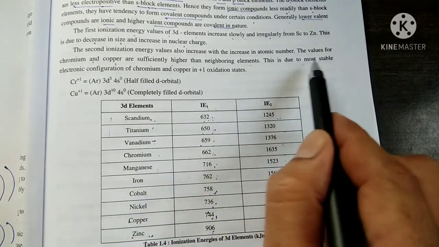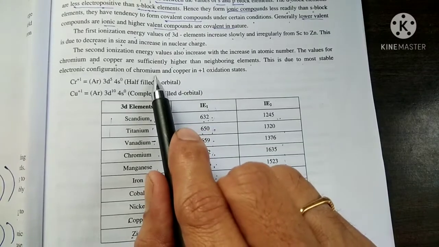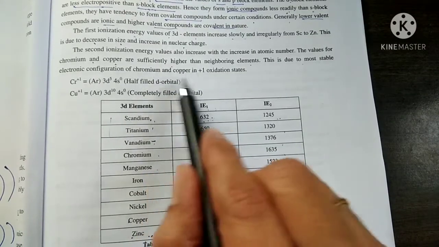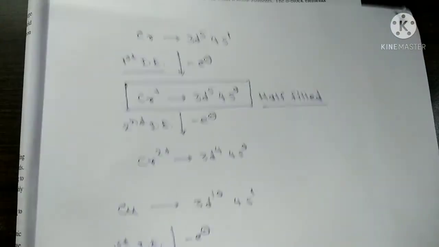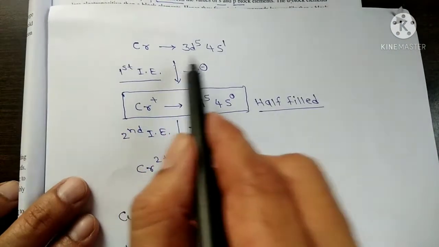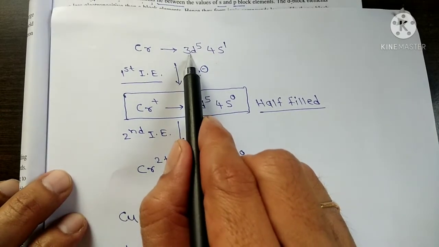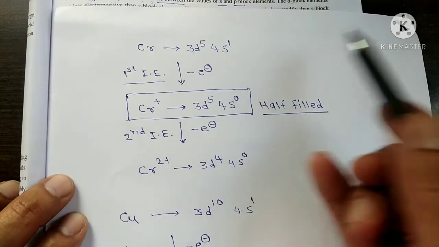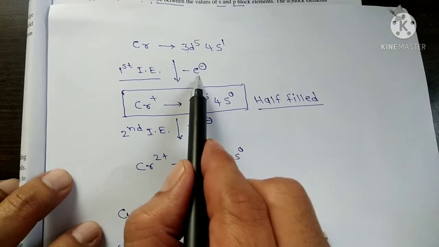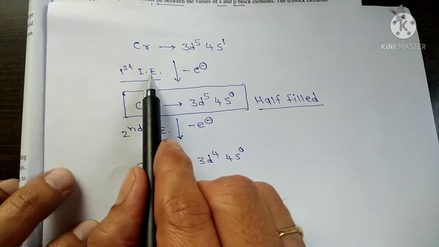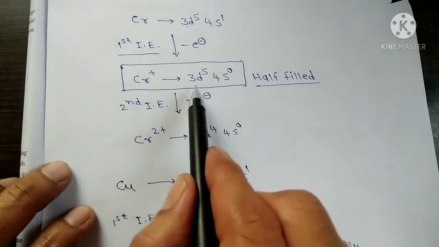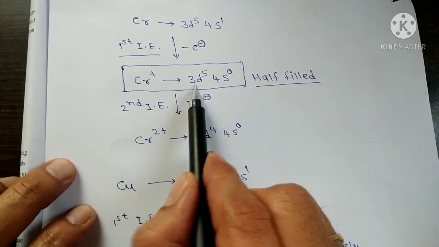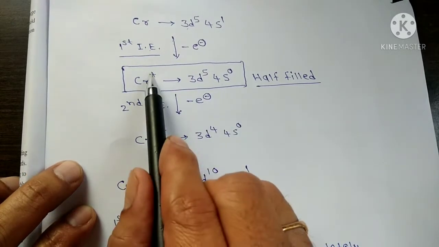This is due to the most stable electronic configuration of chromium and copper in +1 oxidation state. See here, the chromium electronic configuration is 3d5 4s1. If we remove the first electron, which is the first ionization energy, it is converted into 3d5 4s0, Cr+.